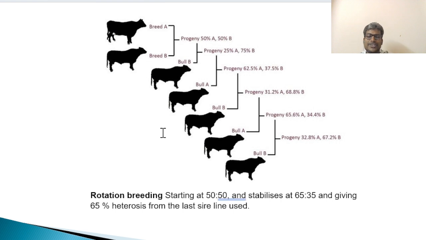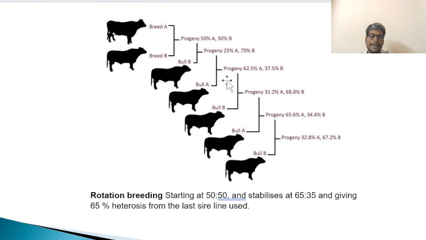You can see the picture. So A and B contribute equal percentage of genome. When F1 and B are chosen for breeding, it is 25 plus 75. Again the progeny is crossed with another A parent, you get 62.5, 37.5. Again the progeny is crossed with another parent, alternating like this in choosing the parent, we claim that as sequential breeding